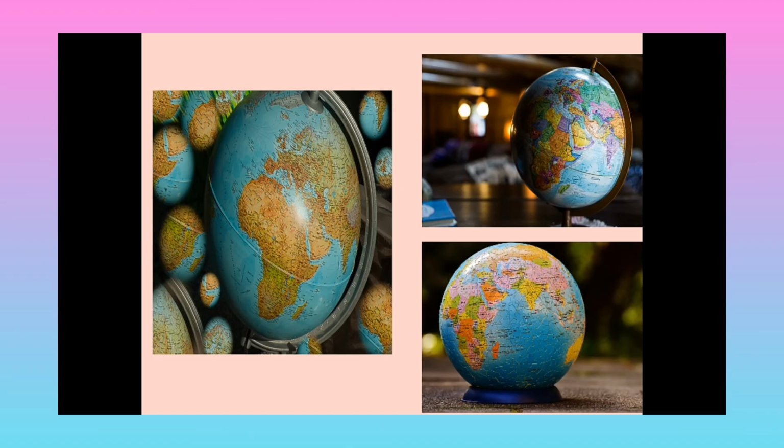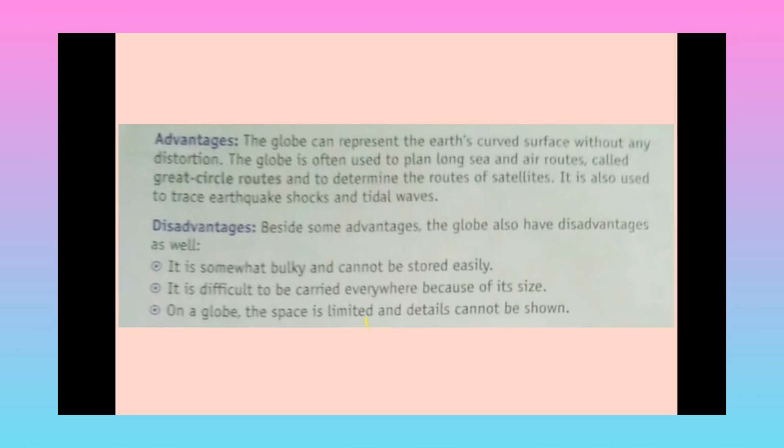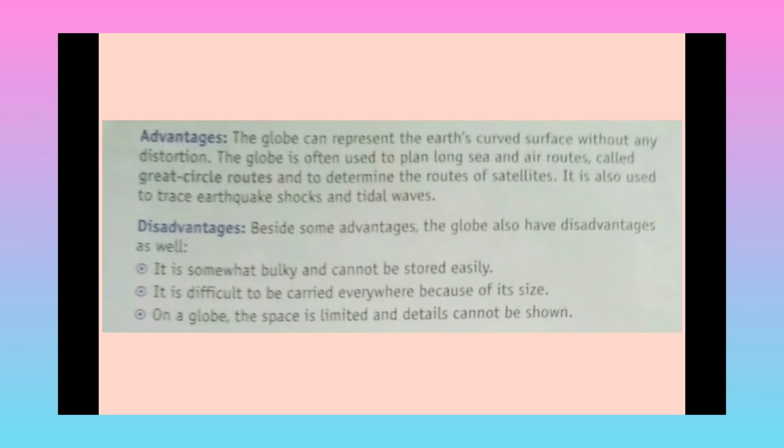Here are some pictures to show the globe. Globes come in different sizes, different patterns, and different manners. People use globes for different purposes. If you are using the globe to see the correct situation of the earth, there are advantages and disadvantages. We will see some advantages of using the globe.